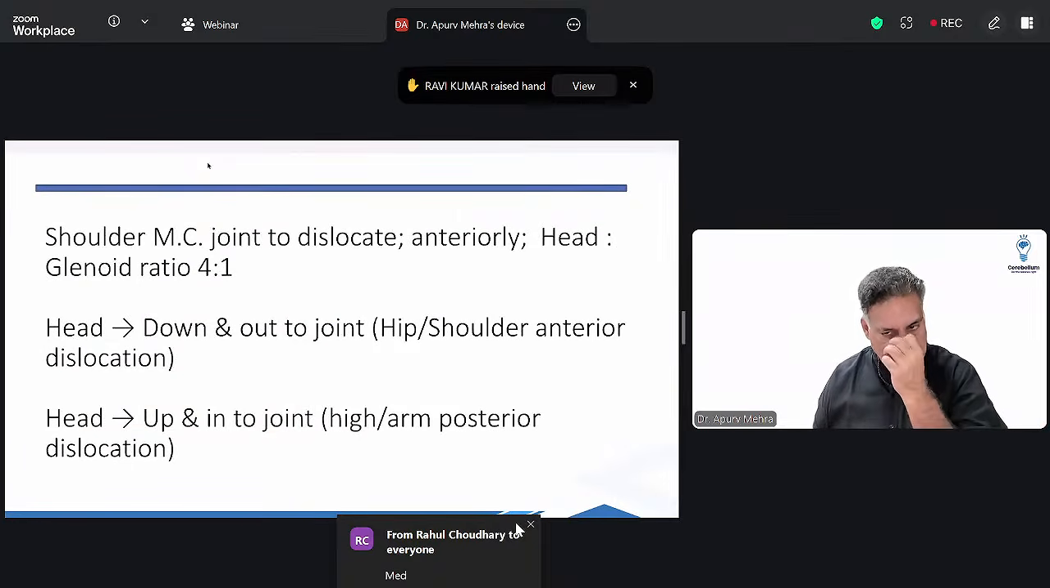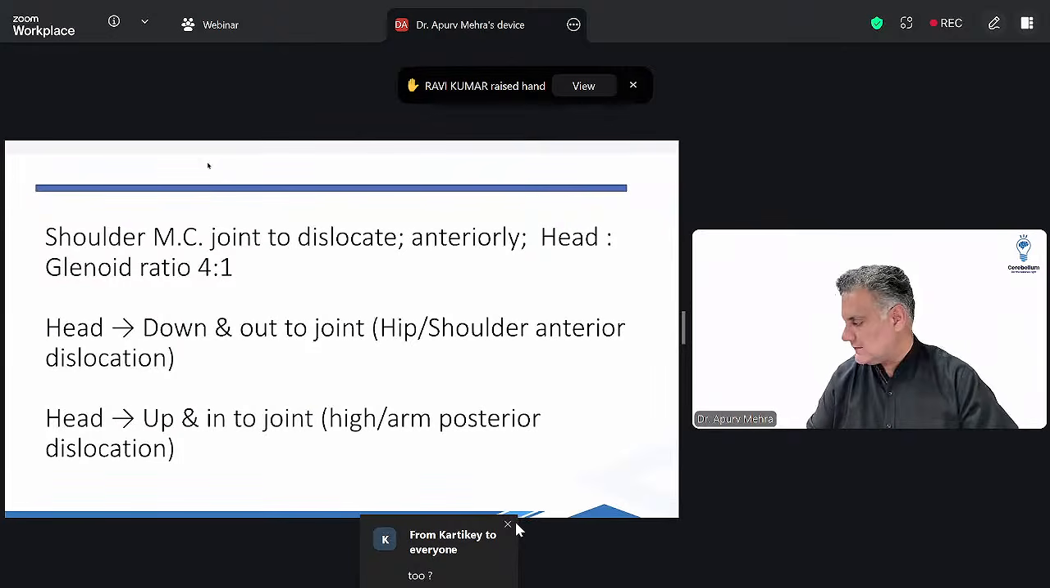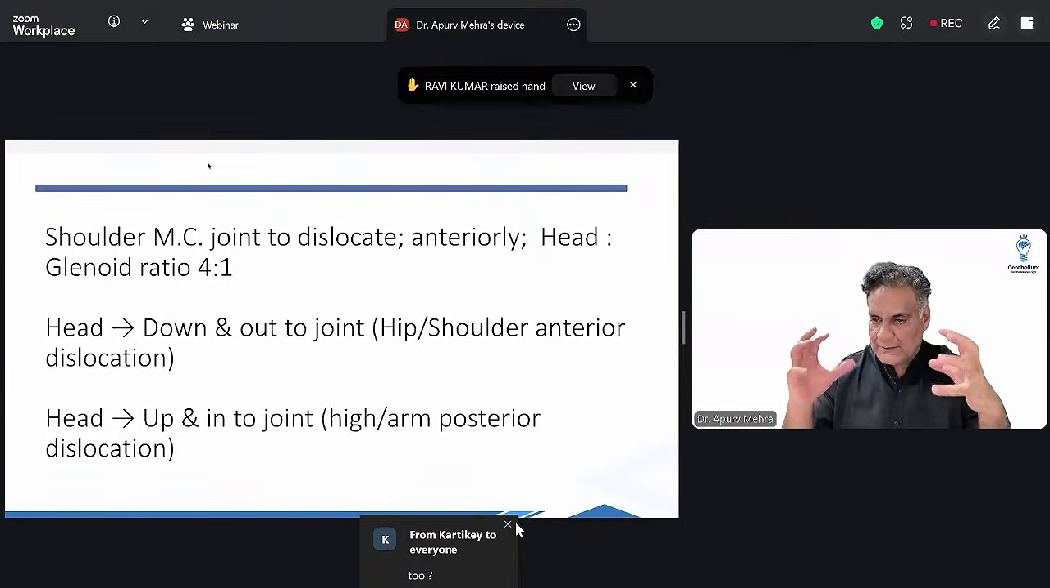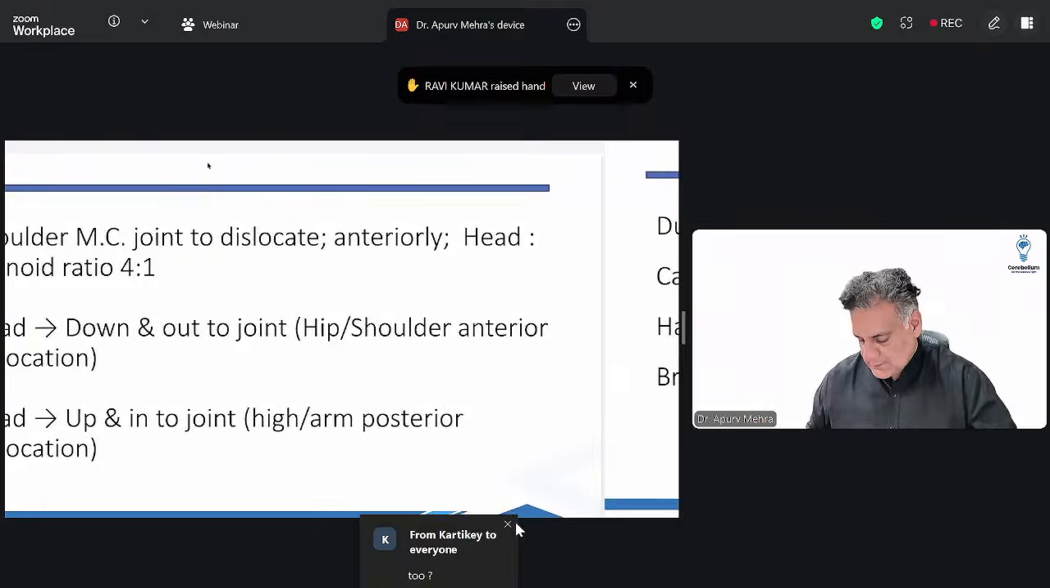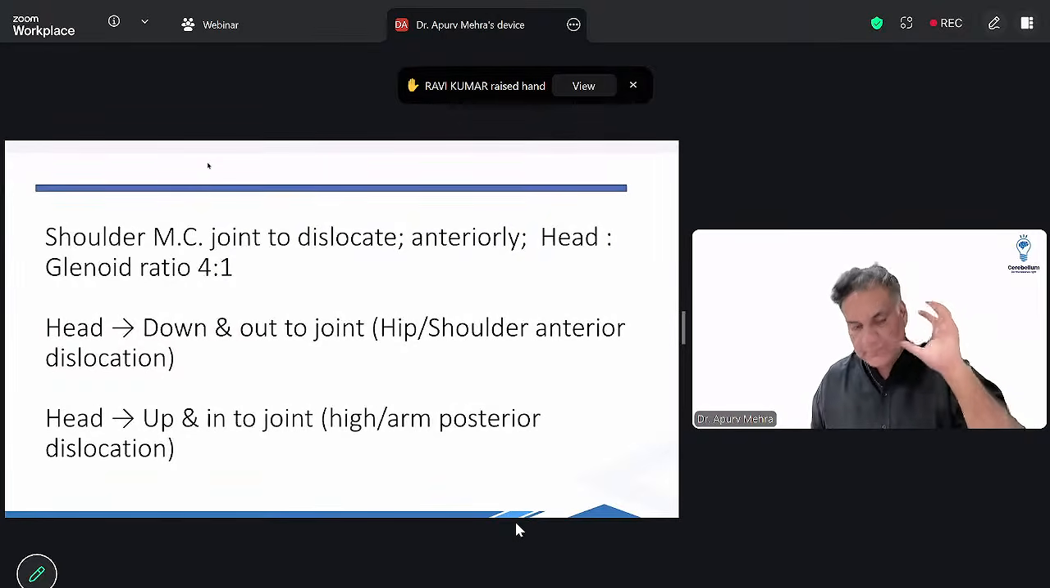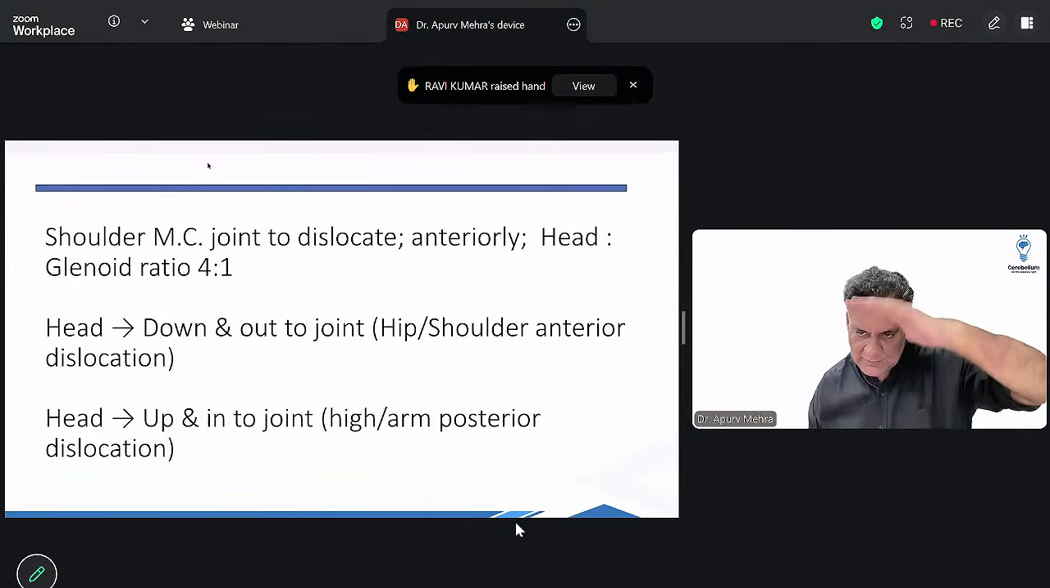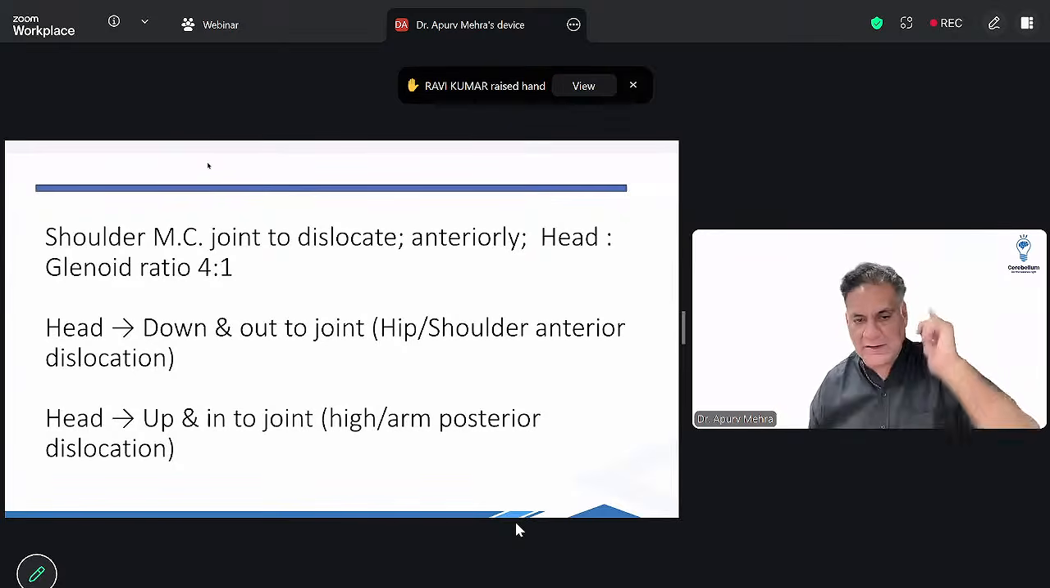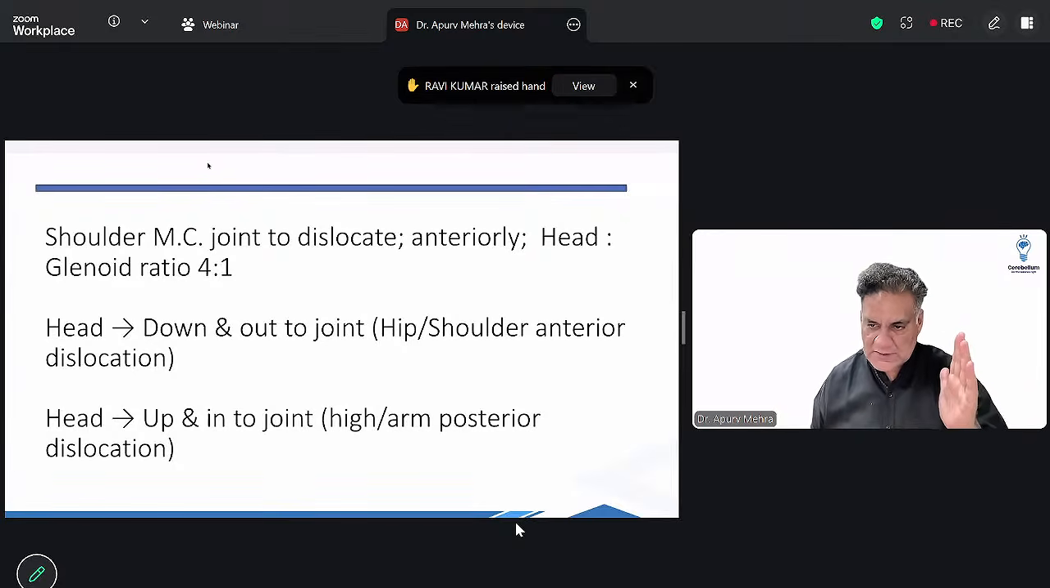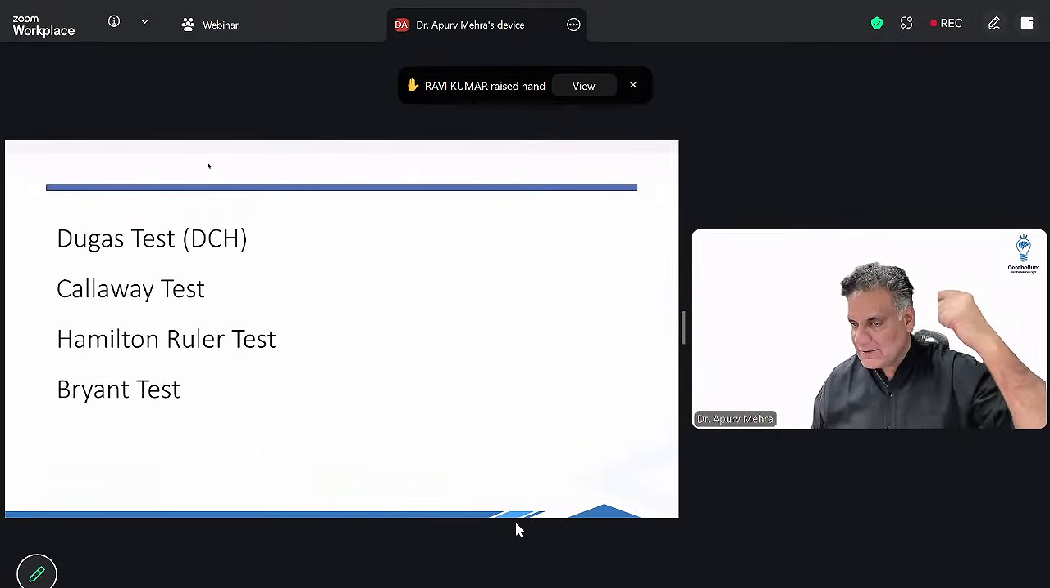All right. When you come to trauma, okay, let's come to trauma and understand that shoulder is the most common joint to dislocate. It goes anteriorly because head बहुत बड़ा है. All right, or glenoid is very, very small. In anterior dislocations of the hip or shoulder, the head comes down and the arm goes out. We did that at the beginning. In posterior dislocations, it goes up and in. All right. Shoulder dislocates anteriorly. All other joints, they go posteriorly.